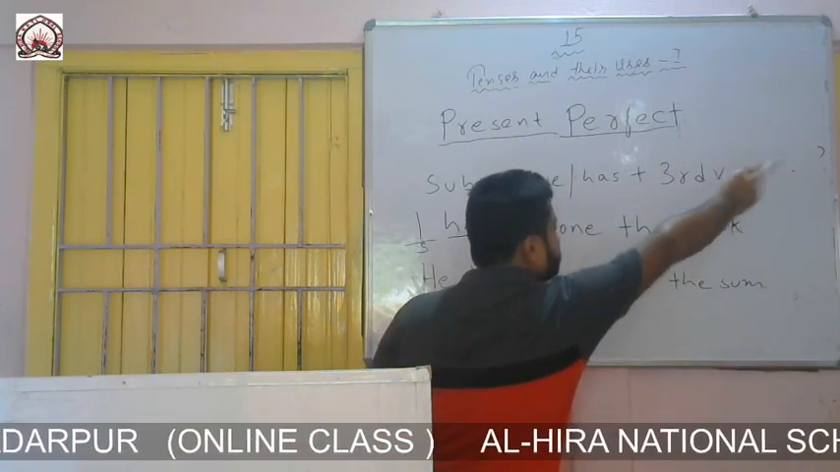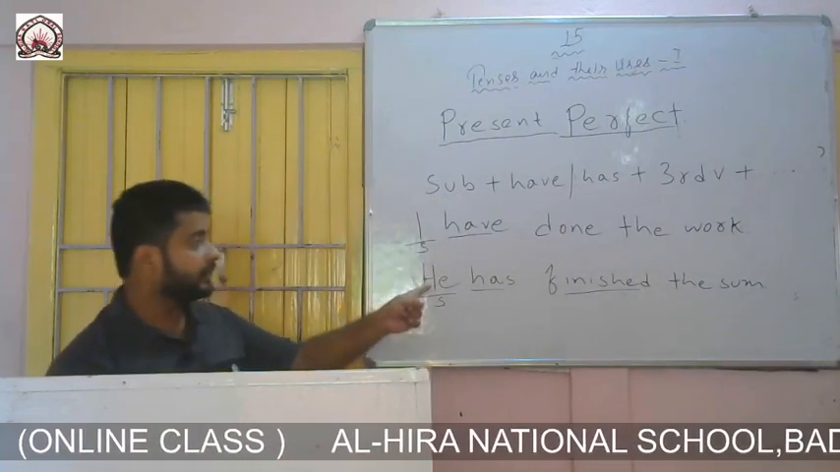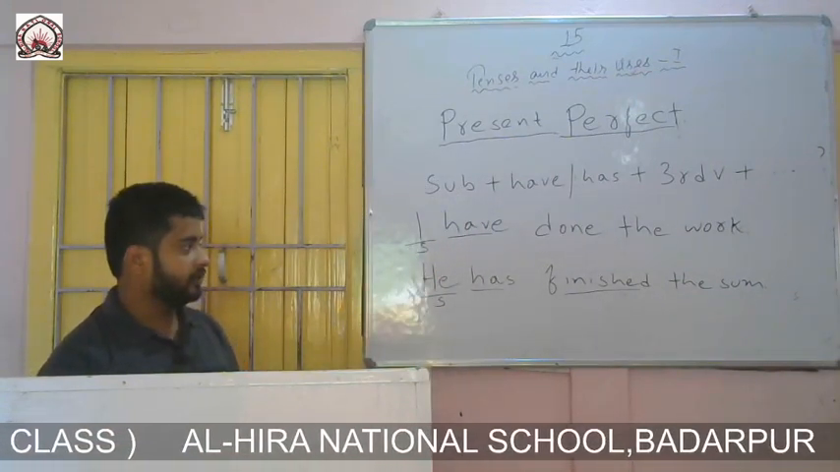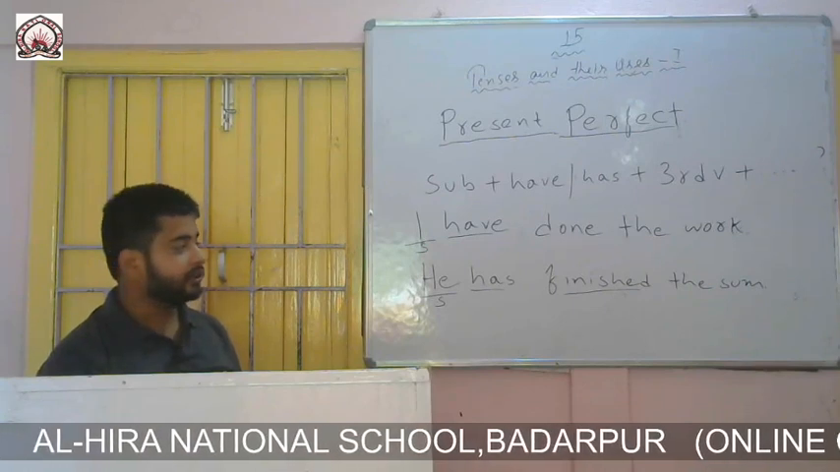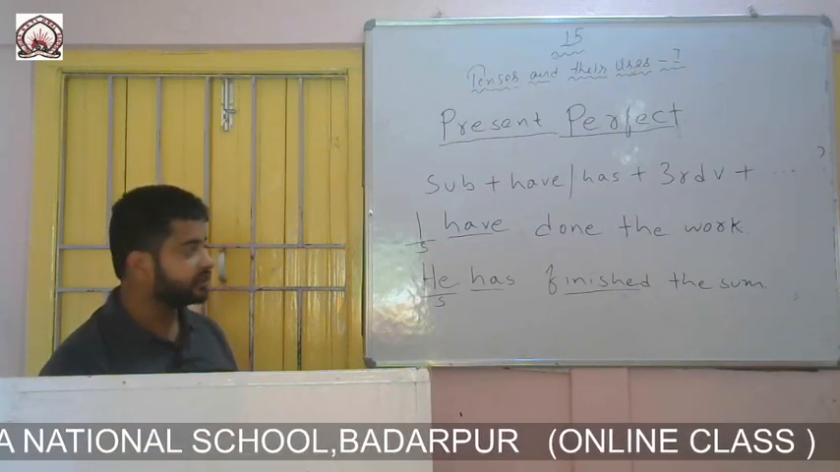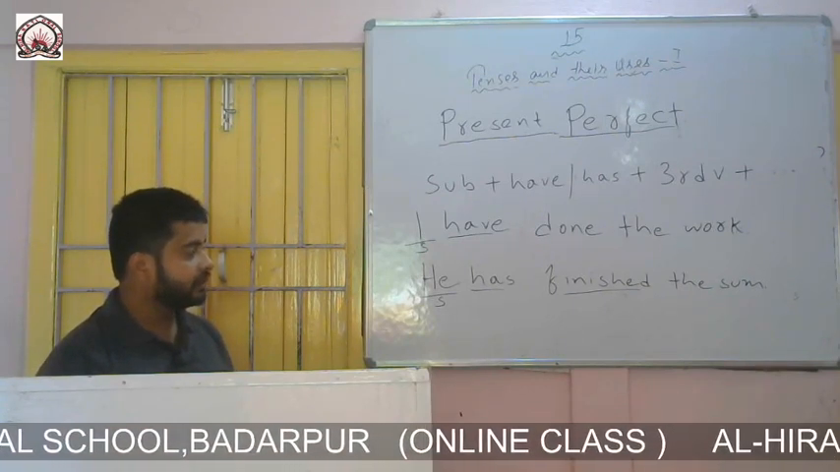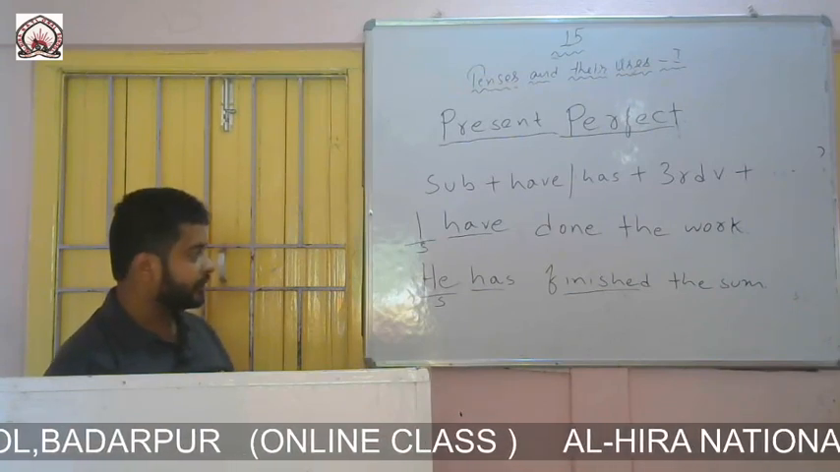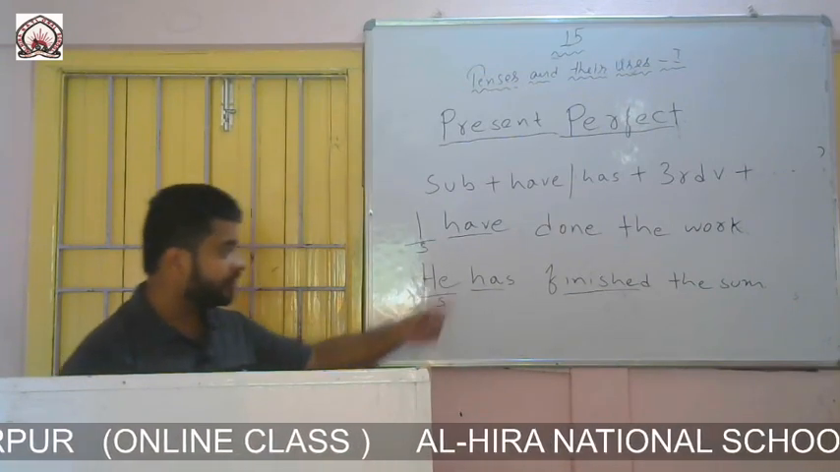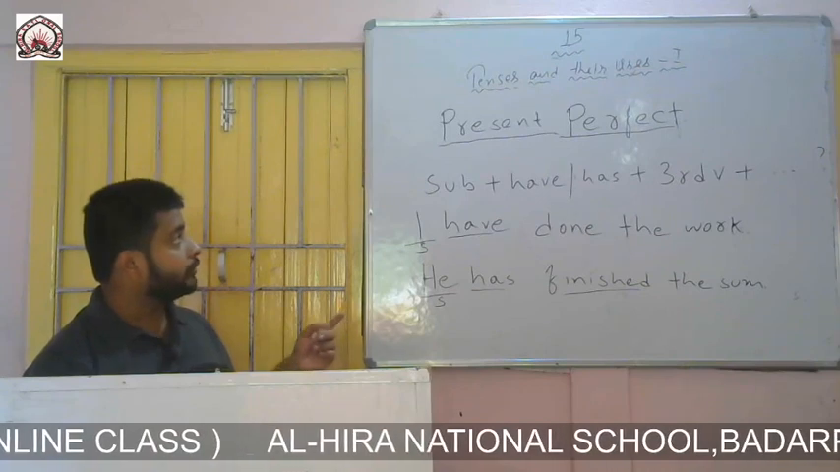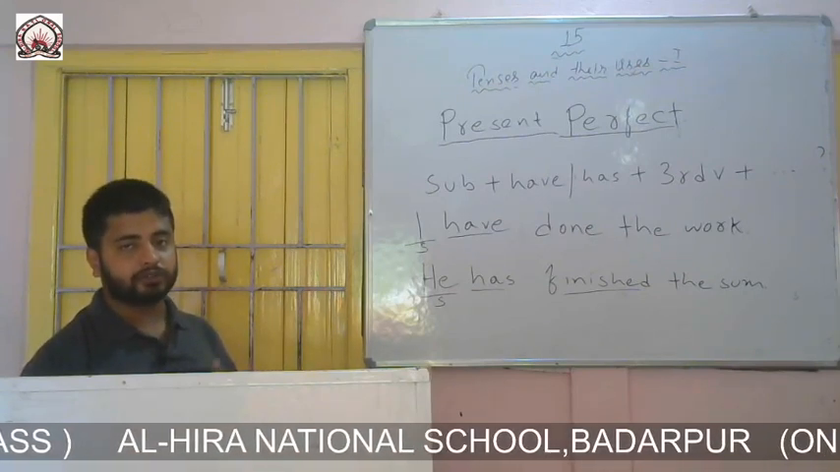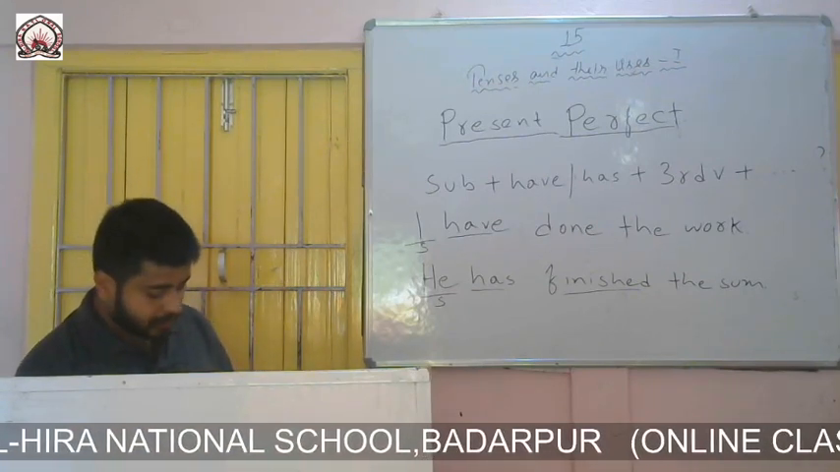And the sum is the rest part of the sentence. The main part is he has finished. We can write anything: he has finished the work, he has finished the sum, he has finished eating. I have written here: he has finished the sum. So I hope you have understood the formation of present perfect assertive.